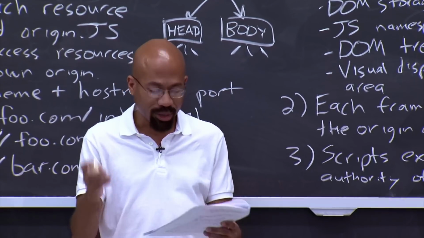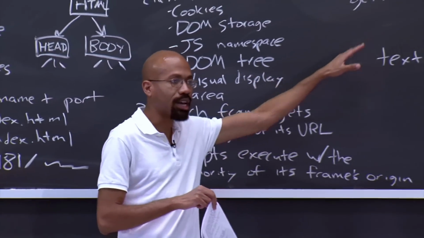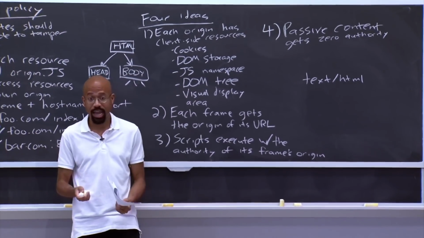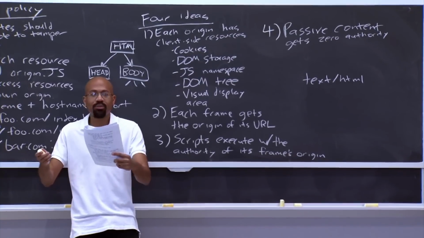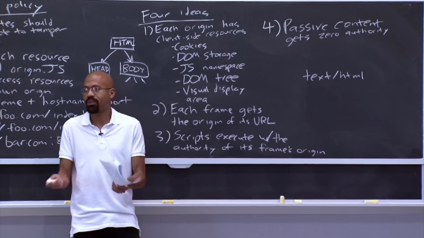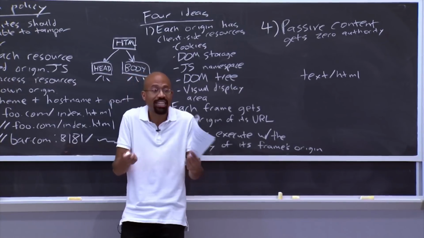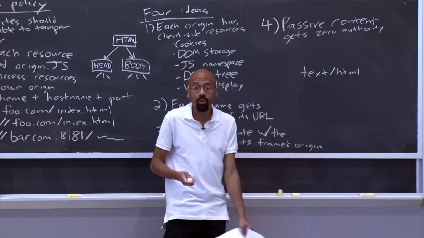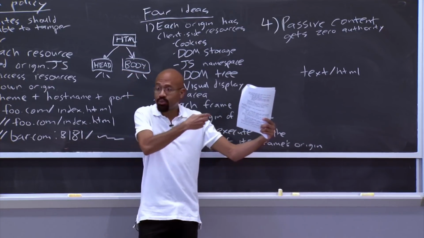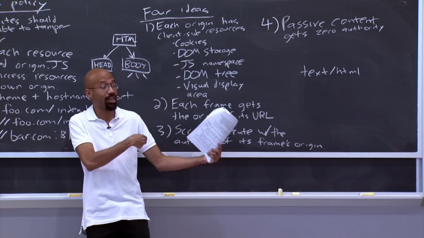But this is clearly a vulnerability, right? Because suppose that a page includes some passive content, like, let's say, an image from a domain that's controlled by the attacker. Now, from the perspective of the victim page, it's saying even if this attacker site is evil, it's passive content. It can't do anything, right? At worst, it displays an unfortunate image, but it can't actually access any code because passive content gets zero authority, right? But what would happen is that IE could sniff this image, the first 256 bytes, and the attacker could intentionally put HTML and JavaScript in there, right?